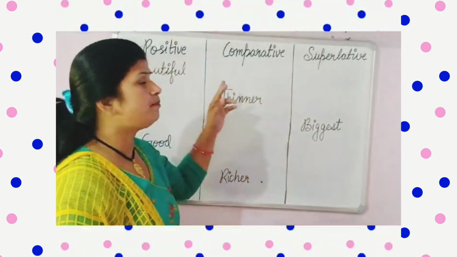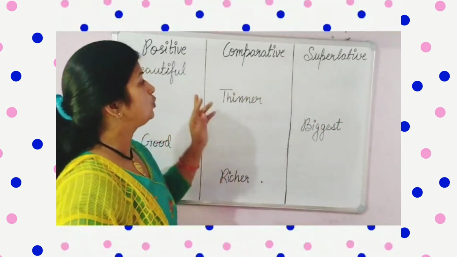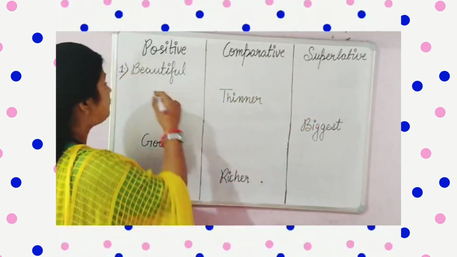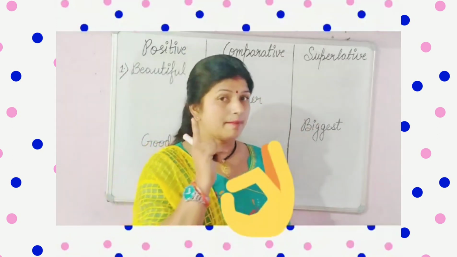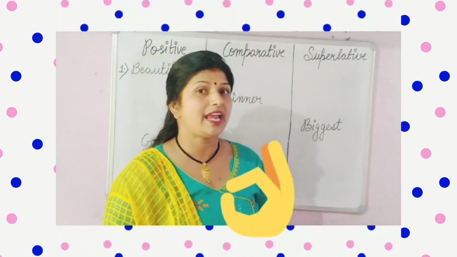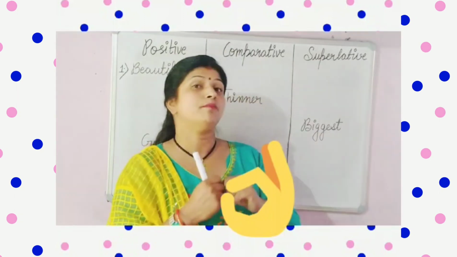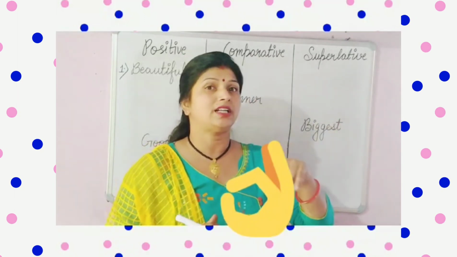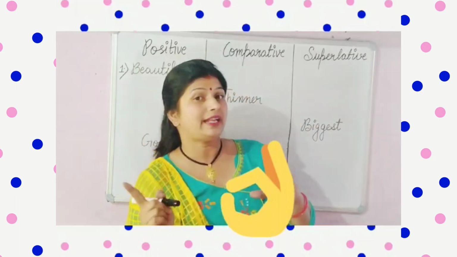This is exercise 7.2 in which I have written the different degrees of adjectives. So you have to fill up the rest of the degrees of the adjective. In the first one, you can see that I have written beautiful. Suppose I am having one flower. So what I will say? This flower is beautiful. Suppose I am having one more flower in my hand, वो उससे ज़्यादा सुंदर है. So what I will say? This flower is more beautiful than this one.